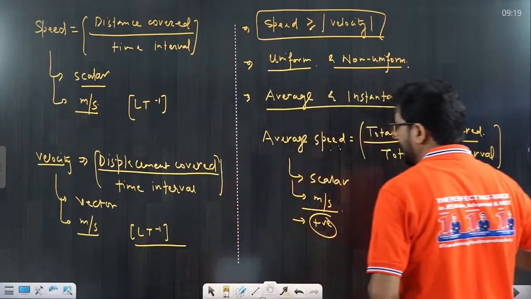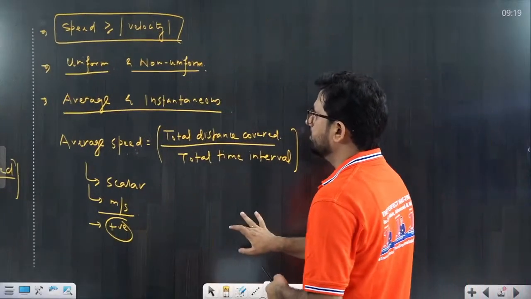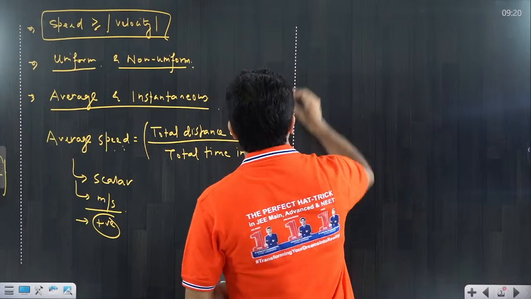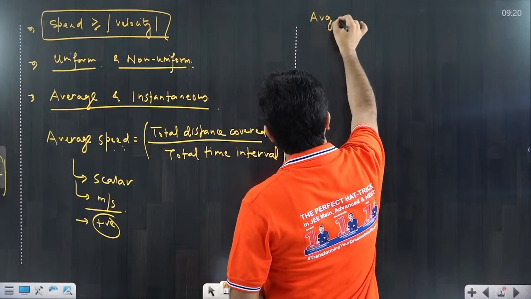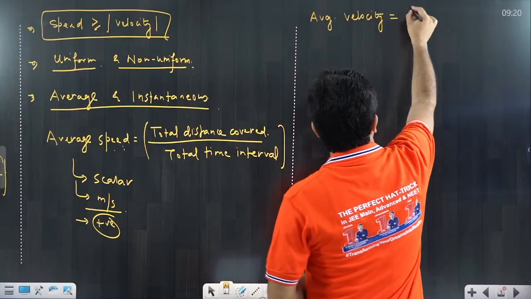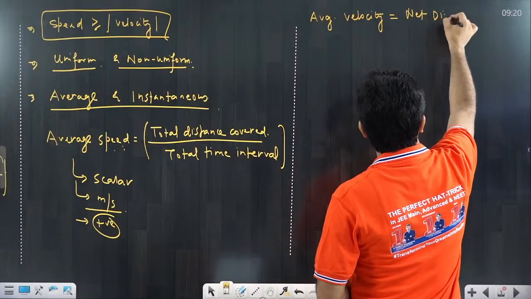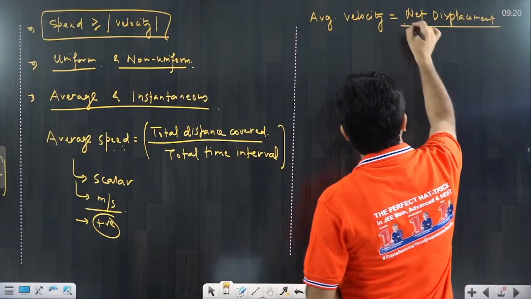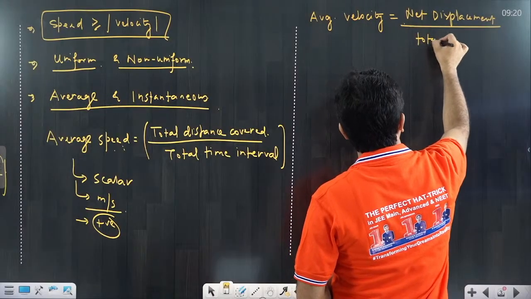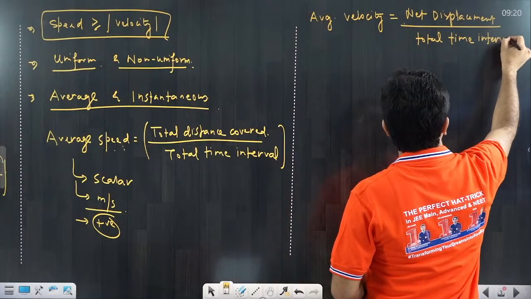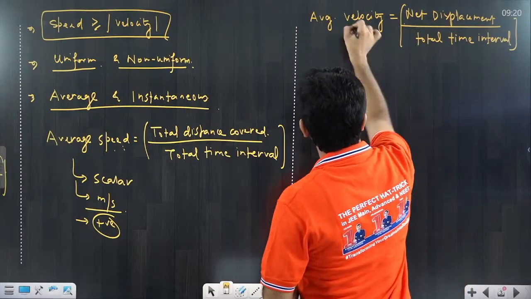Now, similarly, one more thing you have to be clear about, average velocity. That would be net displacement upon total time interval. That is the average velocity.